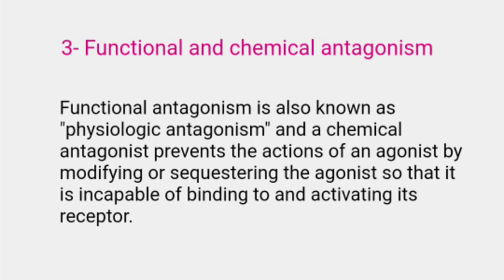A chemical antagonist prevents the action of an agonist by modifying or sequestering the agonist so that it is incapable of binding to and activating its receptor. For example, protamine sulfate is a chemical antagonist for heparin, and it is a basic, positively charged protein that binds to the acidic, negatively charged heparin, rapidly preventing its therapeutic as well as toxic effect.